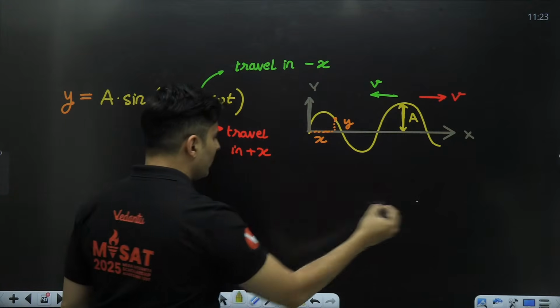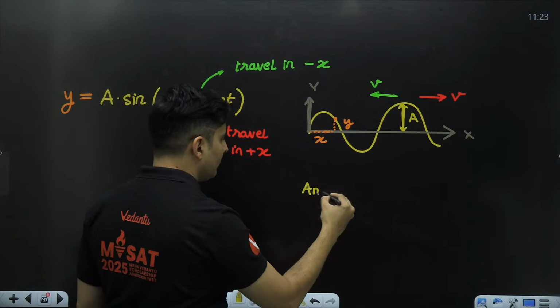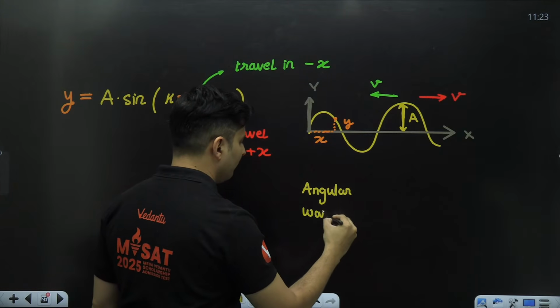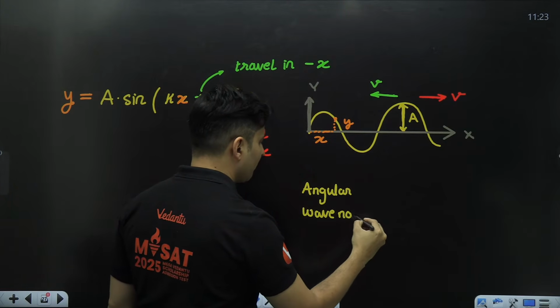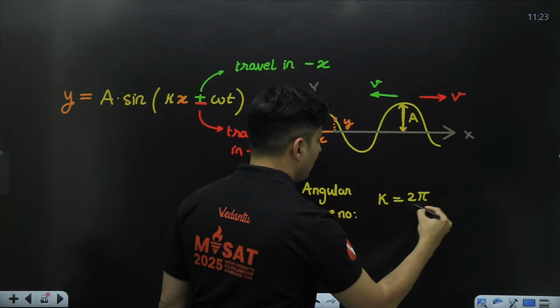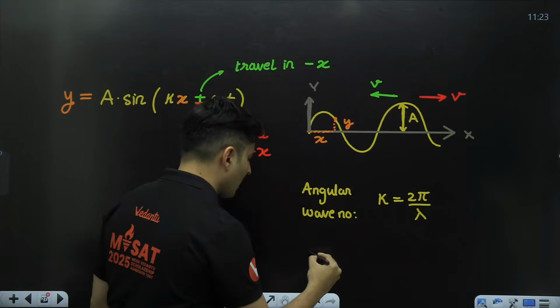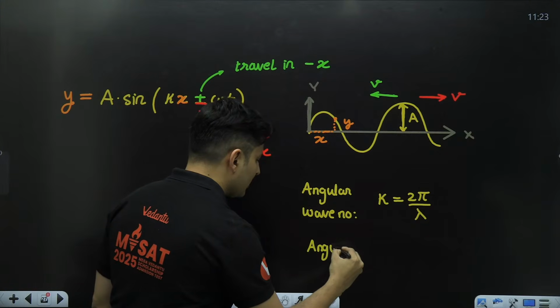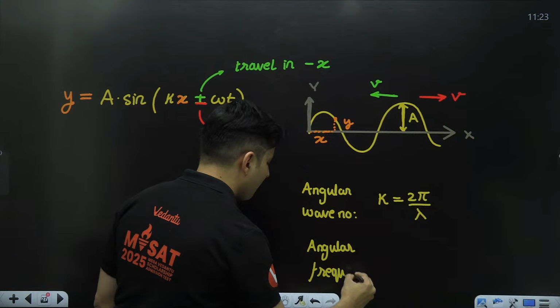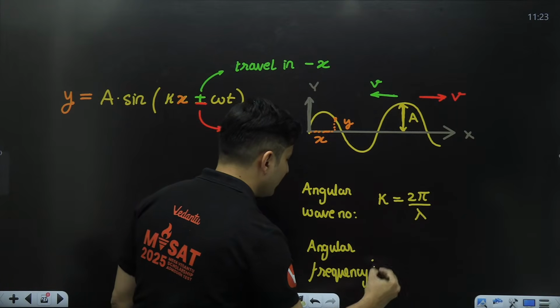This k is also called angular wave number, correct? And that k is nothing but 2 pi divided by lambda. Omega is called angular frequency.